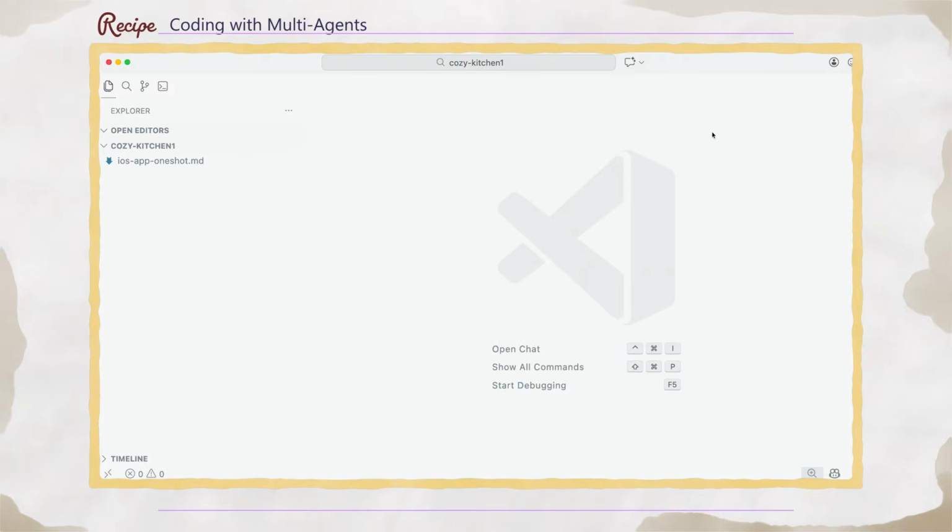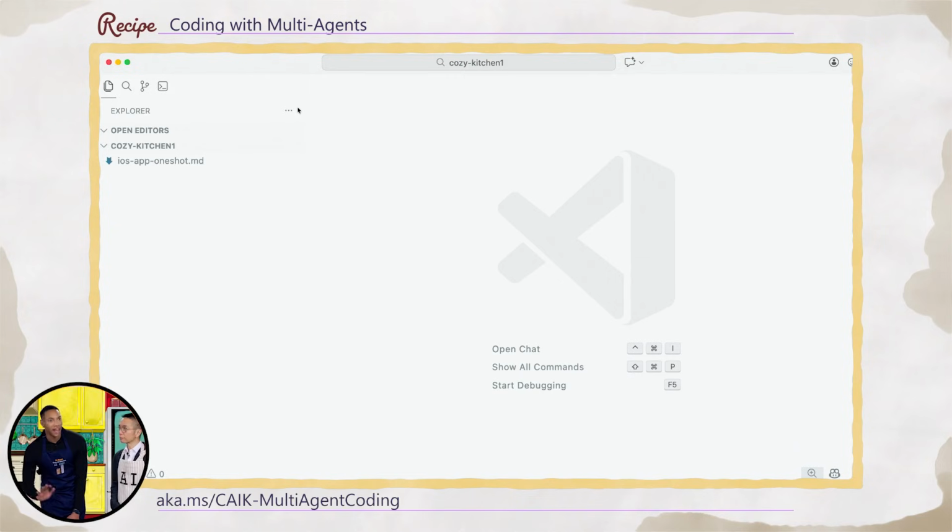Okay, so we're in VS Code, and we've just created a new folder. Since this is the first time that anyone without a technical background can build an app or a website or any piece of software, it's really cool that we're starting to offer these natural language first and no code abilities within such an unknown developer tool.